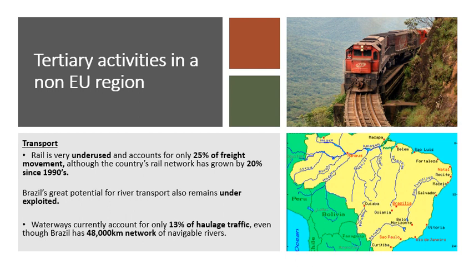What else? Waterways. Brazil's got 48,000 kilometers worth of waterways. Look at the map there in the bottom right. But Brazil does not use these near enough. Only 13% of Brazil's haulage and freight traffic is brought via these waterways. Again, they're probably difficult to use because some of them are in remote areas. But again, hopefully with more investment, they can improve these.